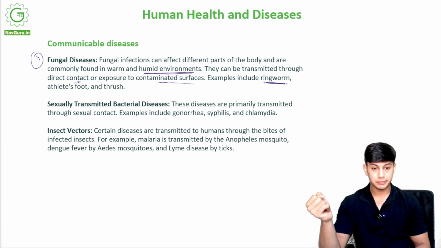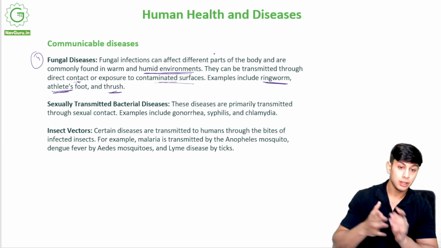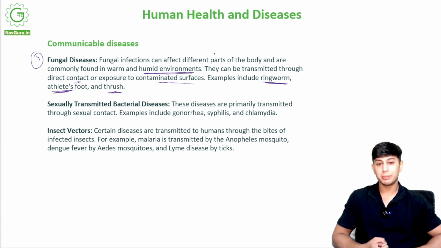Examples include ringworm, athlete's foot, and thrush. So I will tell you about it in detail. Now, fungus will spread in a warm and humid environment. Warm means good temperature, and humid means moisture. So if one of your body parts will stay moist for a lot of time, so maybe sweat, maybe during monsoon, and you stay in a humid environment, you stay in a hot environment, there are a lot of chances that fungal infections in the air will infect that body part.